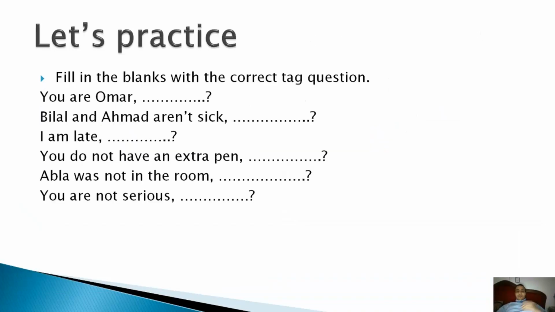Now let's do some practice. Fill in the blanks with the correct question tags. Okay, question tags, not tag questions. Sorry, this was a mistake. So you are Omar. Bilal and Ahmed aren't sick. I am late. You do not have an extra pen. Abla was not in the room. You are not serious. Okay? So I want you to pause the video and do the exercise.